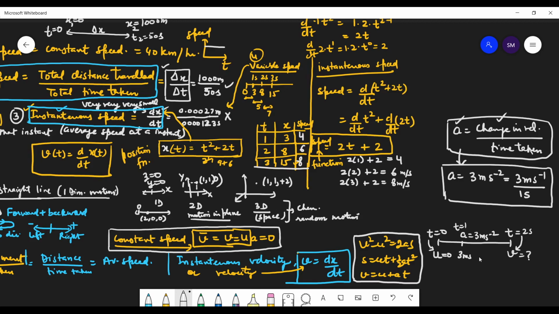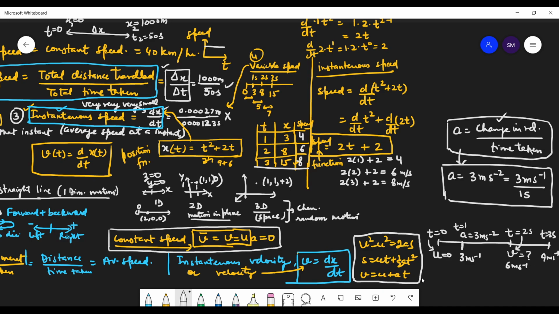Yes or no? What is the velocity when time t is equal to 1 second? In 1 second it is increasing at the rate of 3, so 3 meter per second. What is the velocity after 2 seconds? 6 meter per second. Now what is the velocity after 3 seconds? Add 3 to it. It's as simple as that. So all these velocities are instantaneous velocities.